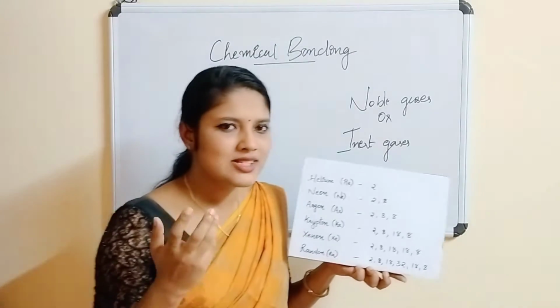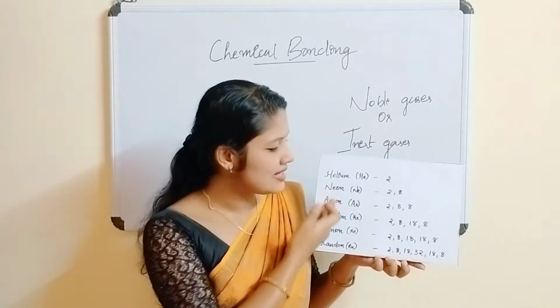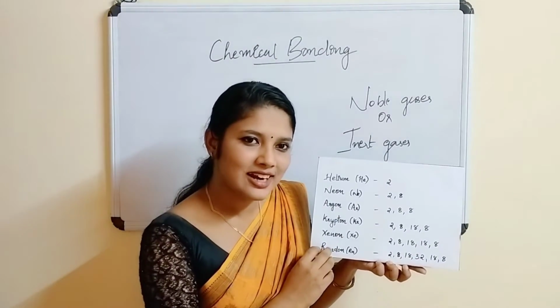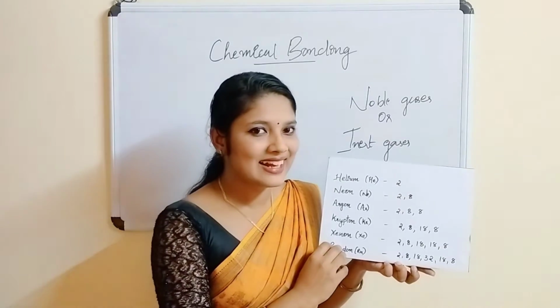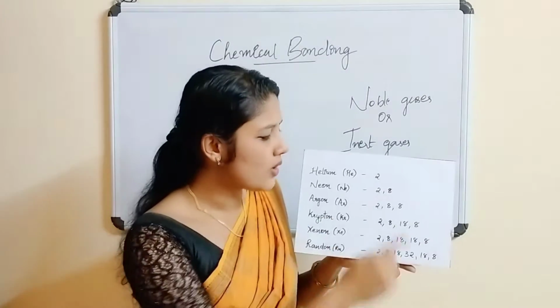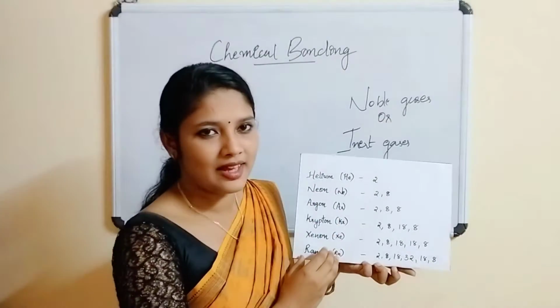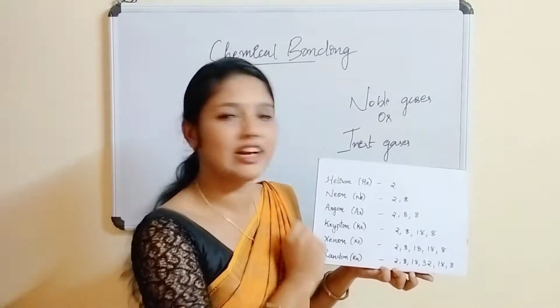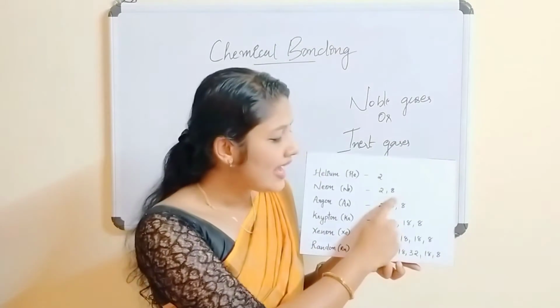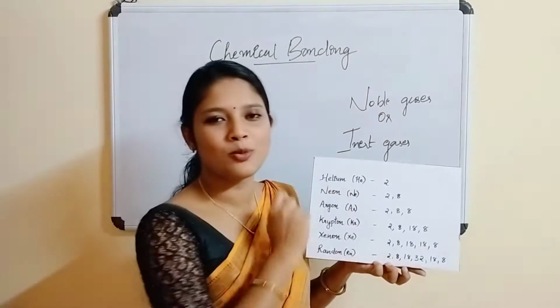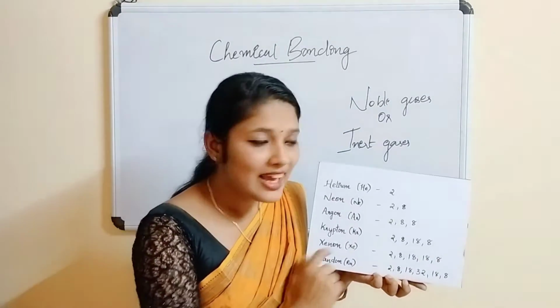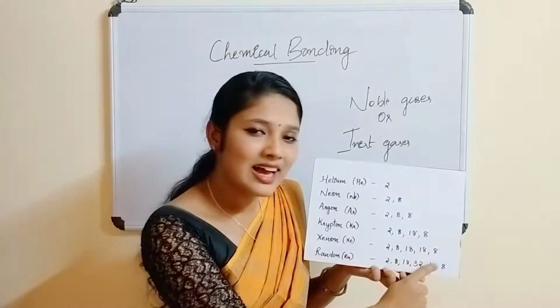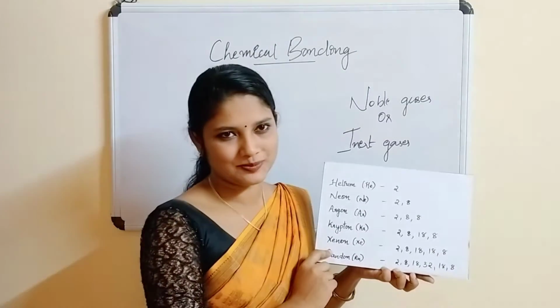Now, can you see any speciality for this electronic configuration? All these elements except helium are having 8 electrons in the outermost shell.